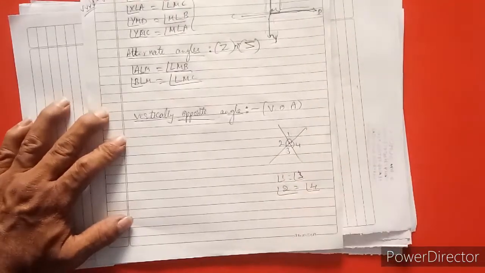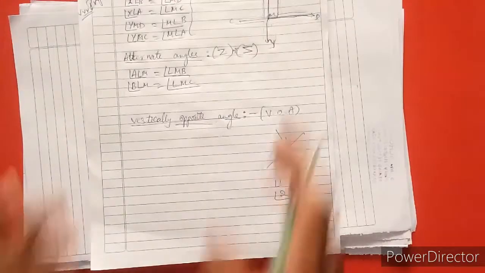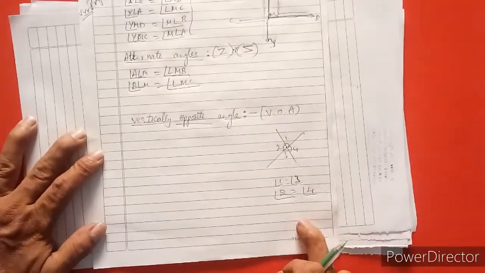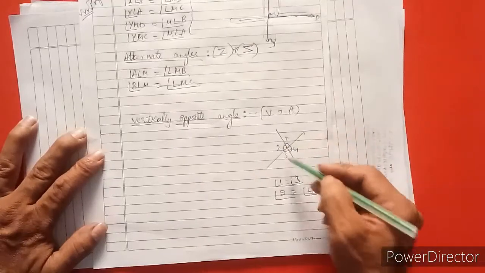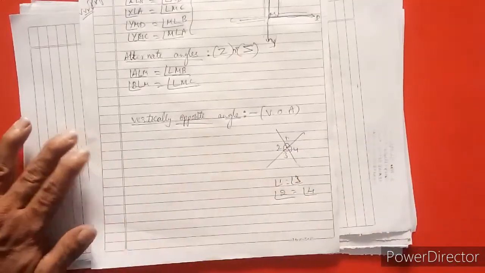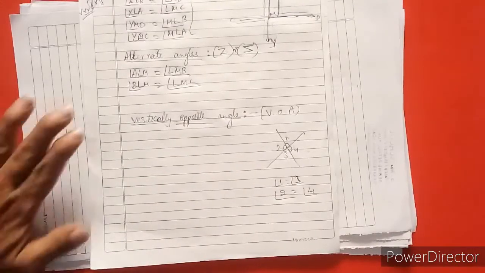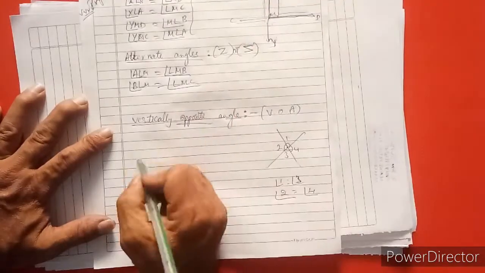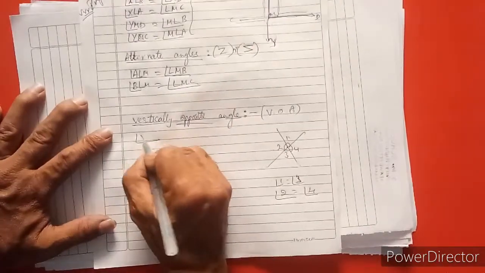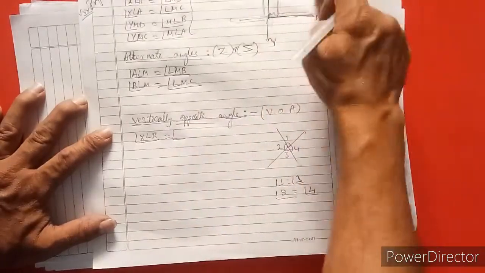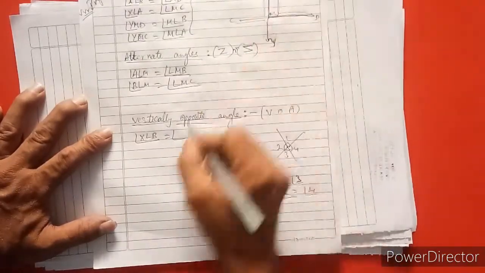Now we will take it according to this figure also. I have shown one example here. Angle 1 is equal to angle 3, angle 2 is equal to angle 4. That has been given the name vertically opposite angle. One more thing I will explain according to this question. Angle XLB, this is one angle, and the opposite angle is ALM.